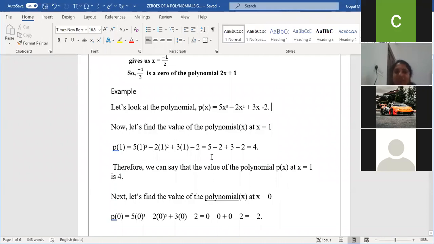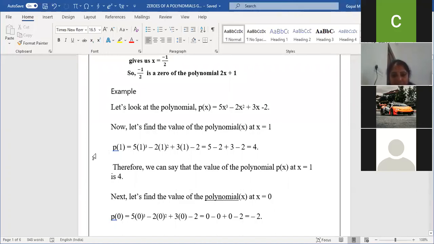Okay. You just come like this only. 5 minus 2? 3. Okay, even if you take board marks: 5 plus 3, 8. Minus 2 is minus 4. 8 minus 4 is 4 only, no? Yes, ma'am. Just see here. 5 minus 2, 3. 3 plus 3, 6. 6 minus 2, 4. However you take it, add positive numbers and subtract the negative numbers. We're getting 4 only. Okay? So 1 is not a zero of the polynomial.